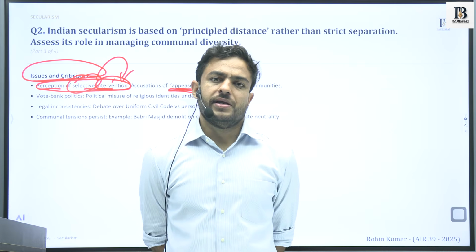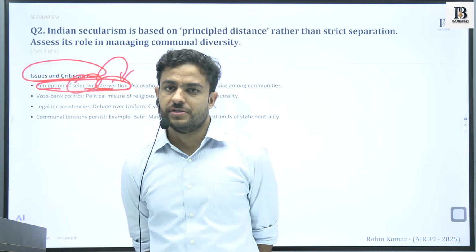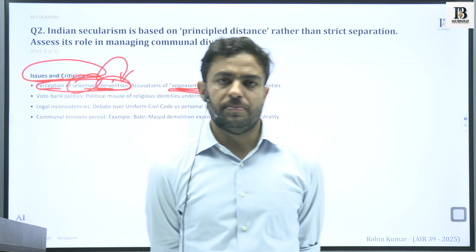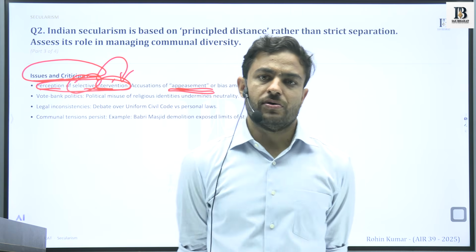So there is a certain element of bias with respect to this principled distance, because it is the application of certain principles that we get to decide whether this is fair or not.